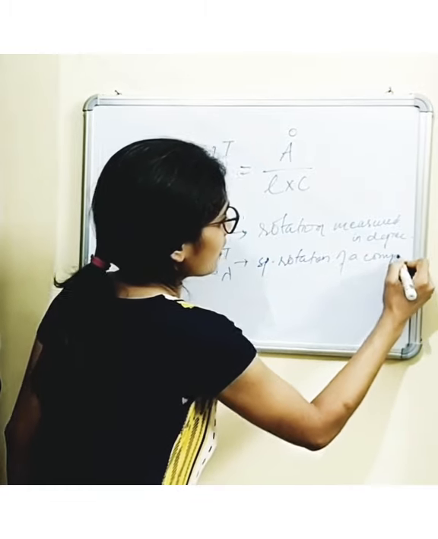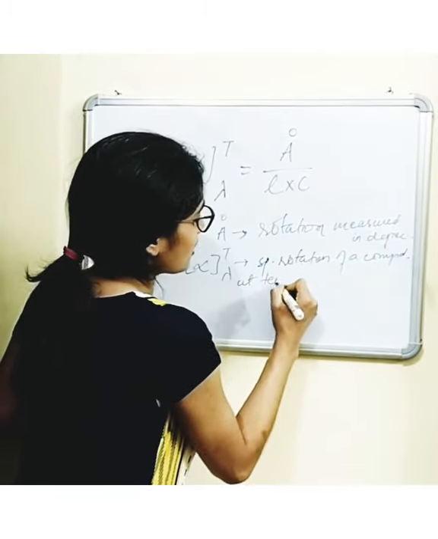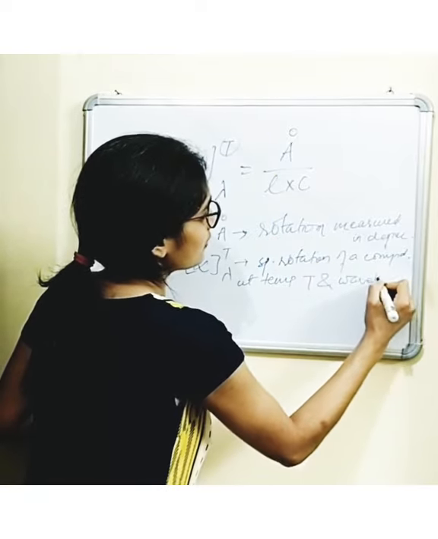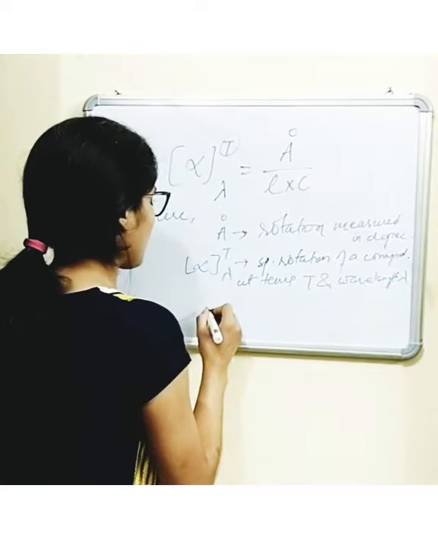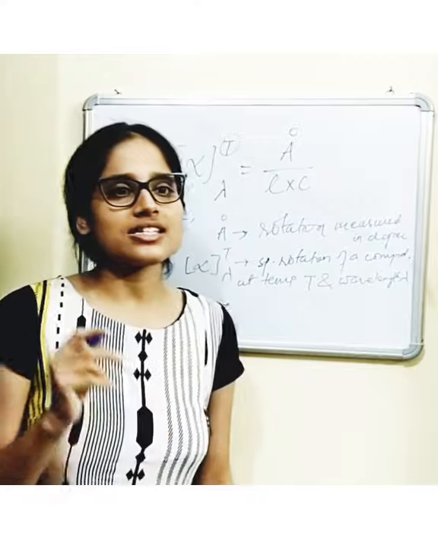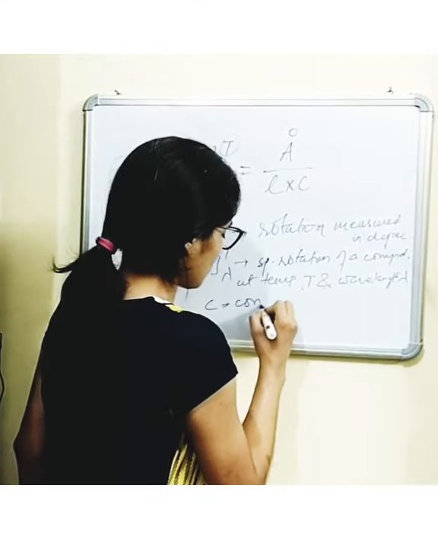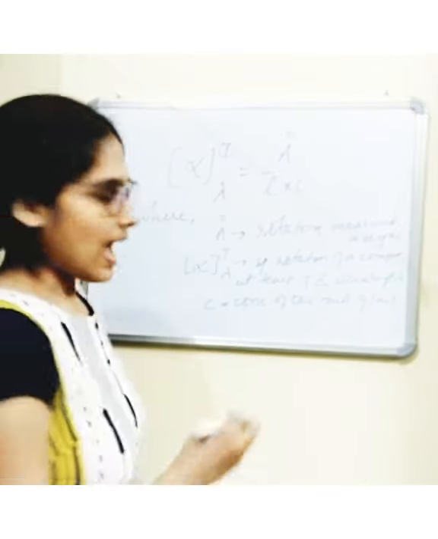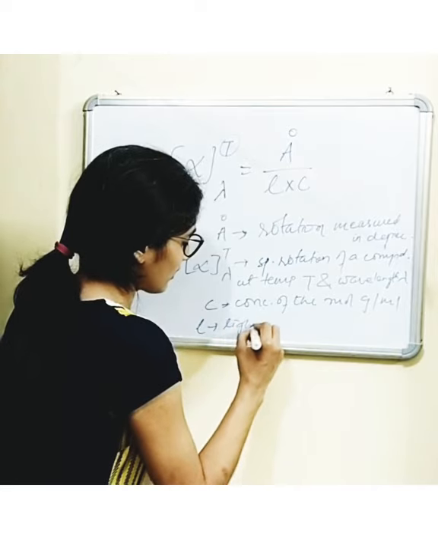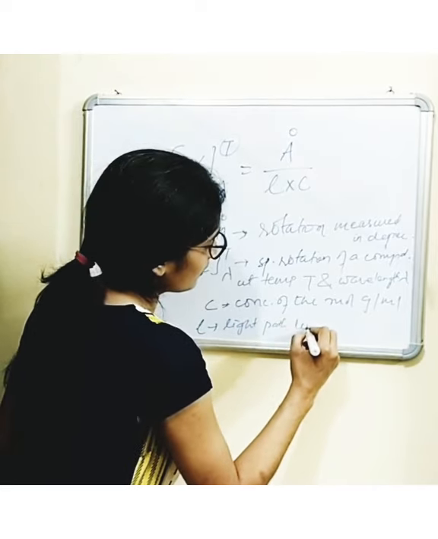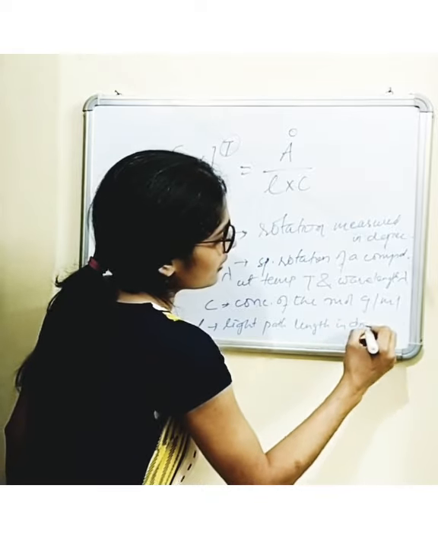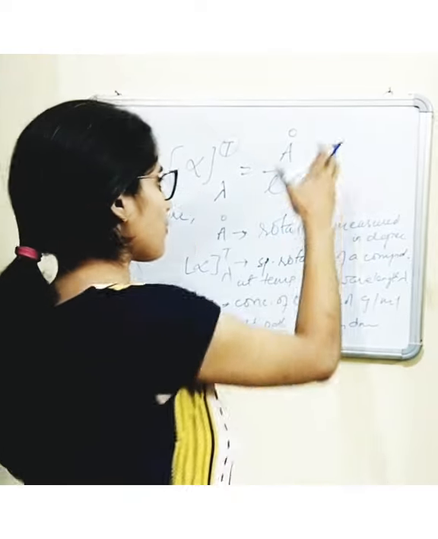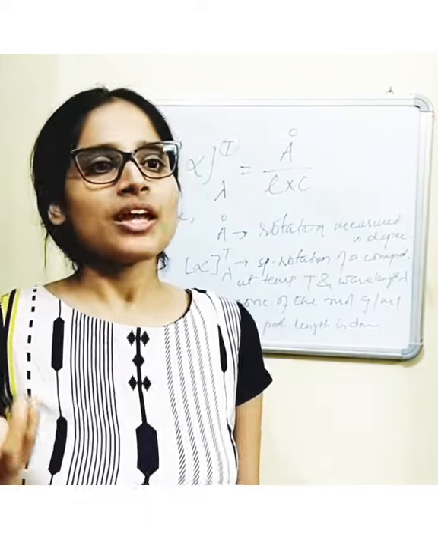This is the specific rotation of a compound at temperature T and wavelength lambda. Now C is the concentration of the molecule in grams per ml, and L is the light path length in decimeter. So this defines the optical rotation of the molecule. From this formula we can calculate the optical rotation of any molecule.